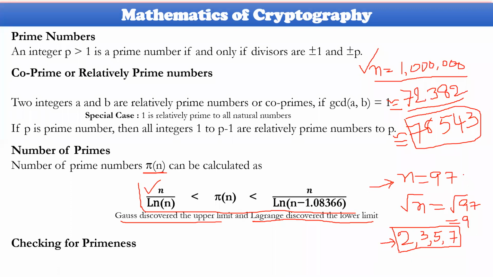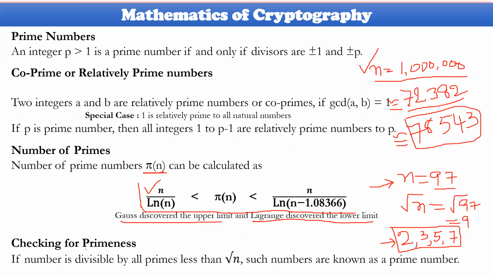If the remainder becomes 0, obviously 97 cannot be considered a prime. If the remainder is not equal to 0, then 97 will be considered a prime number. This is the way to identify the primeness of any particular number. It is somewhat tedious, but cryptography uses this approach only while trying to identify the primeness of a value.